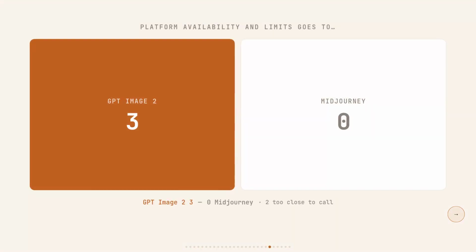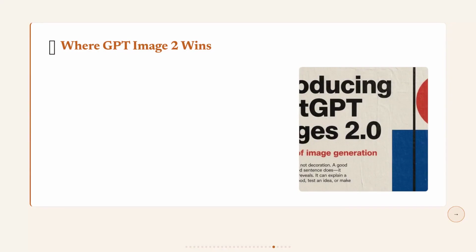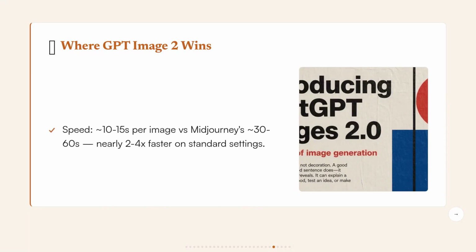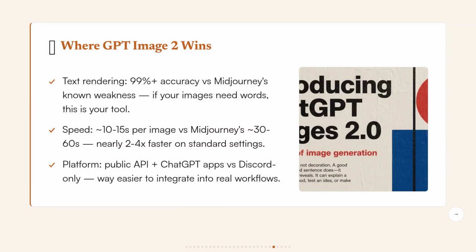Platform availability goes to GPT Image 2, and this one surprised me most. A public API is a massive structural advantage that Midjourney just doesn't have for most users right now. That closes the scoreboard at GPT Image 2.3, Midjourney 0, with 2 ties. So when does GPT Image 2 make the most sense? Anytime you need words in your images, 99+% text accuracy versus Midjourney's known weakness, there is a pretty wide gap. It's also 2 to 4 times faster on standard settings, has a public API you can actually use today, and sits at number 1 on both Marina and artificial analysis leaderboards.